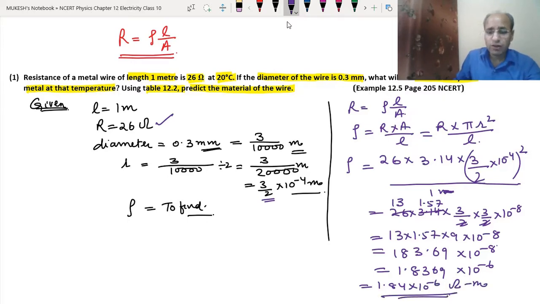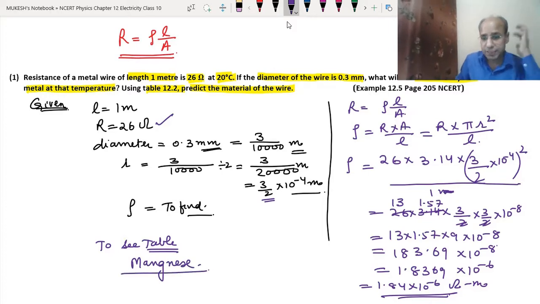Now if we look at the table, in that table this material is manganese. In that table we will find this material manganese because this resistivity matches that element. So this is how we can do questions on resistivity. I hope you have understood this question. If you have any doubt, you can write to me in the comment box.